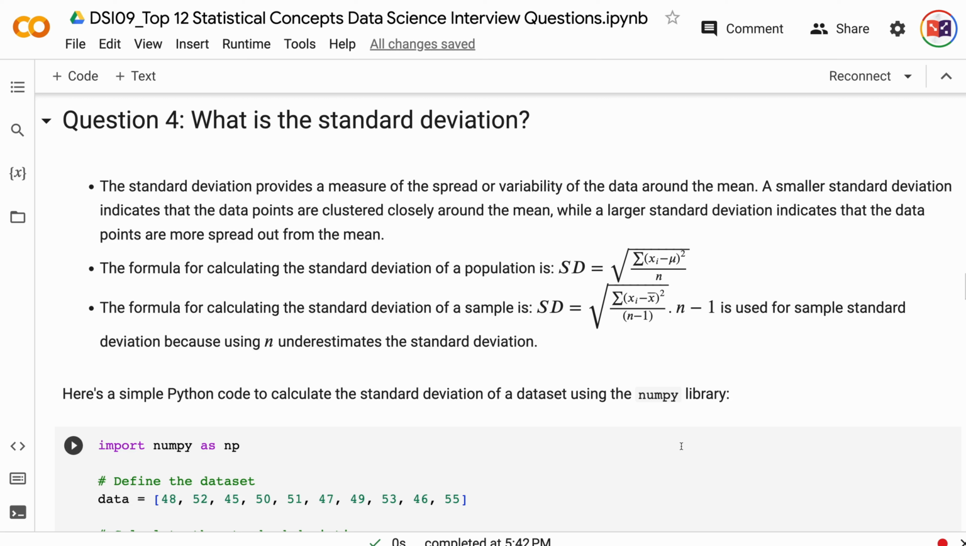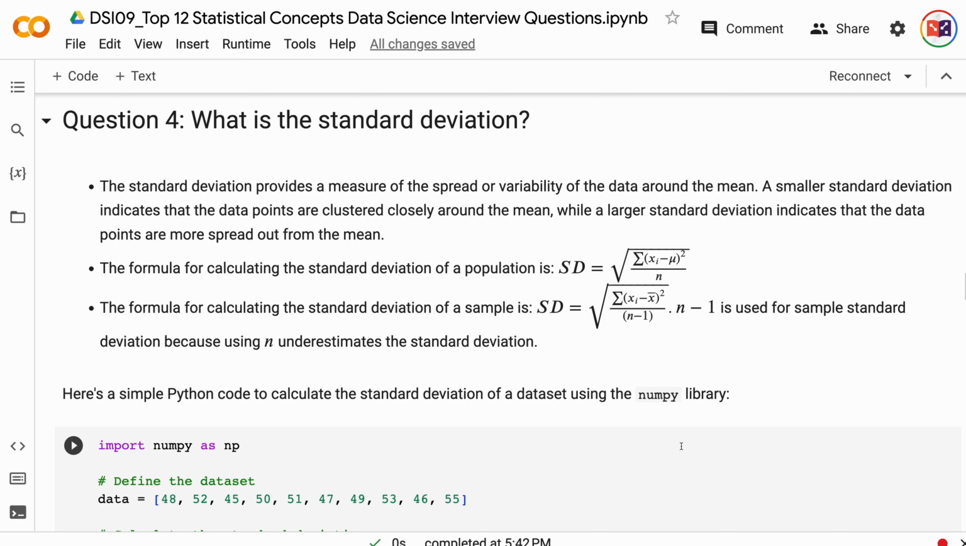The formula for calculating the standard deviation of a population is: standard deviation equals the square root of the sum of squares of xi minus mu, divided by n. The formula for calculating the standard deviation of a sample is: standard deviation equals the square root of the sum of squares of xi minus mean, divided by n minus 1. N minus 1 is used for sample standard deviation because using n underestimates the standard deviation.